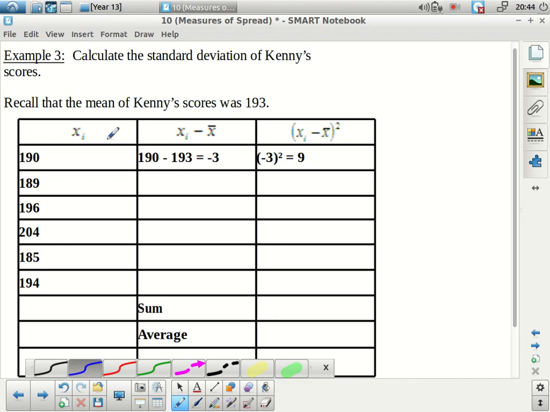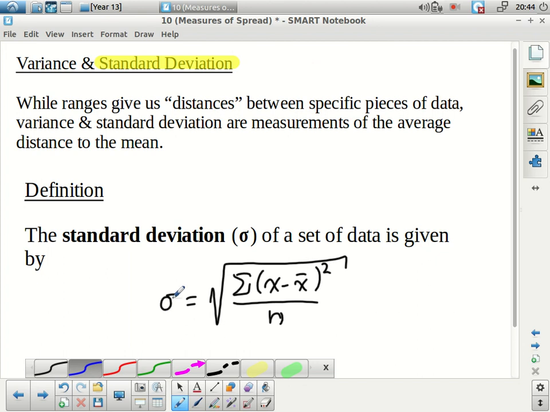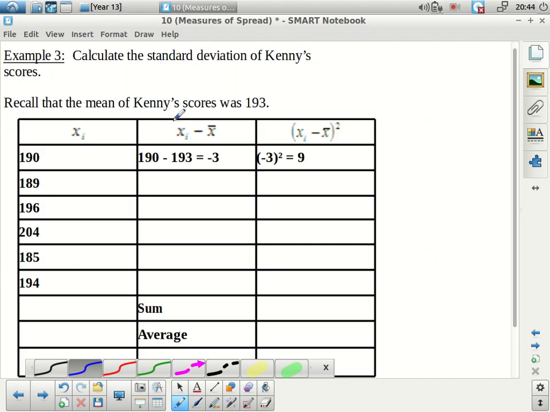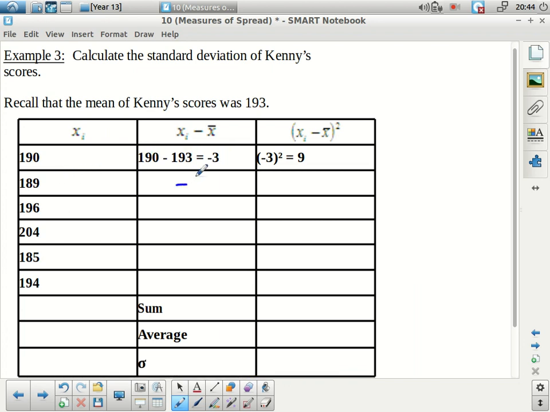So going back to that formula, it's the sum of, so this first part in the brackets, x minus x bar. So that is x minus the mean. So I'm going to take all the data I originally had and just go through and subtract the mean. I did the first one on here already, right? 190 minus 193 is negative 3. So for 189, take away 193, that is negative 4. For 196, it's 3, and so on. It's 11. That is going to be negative 8 and 1.